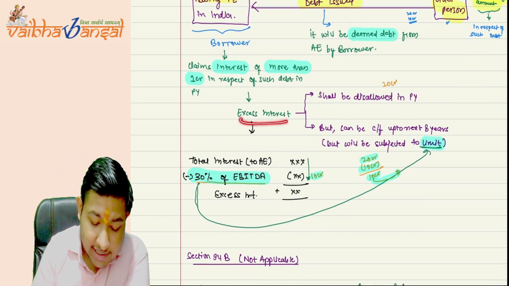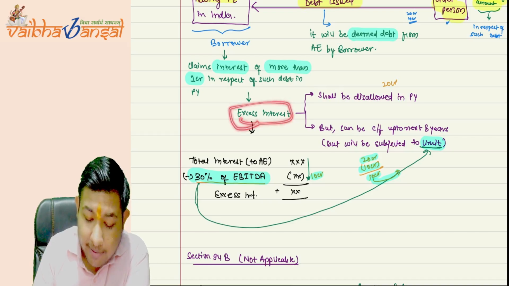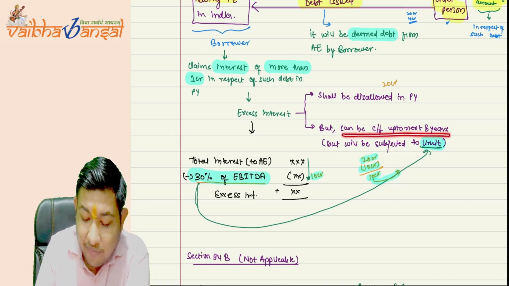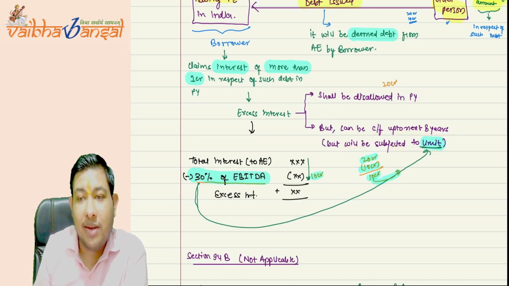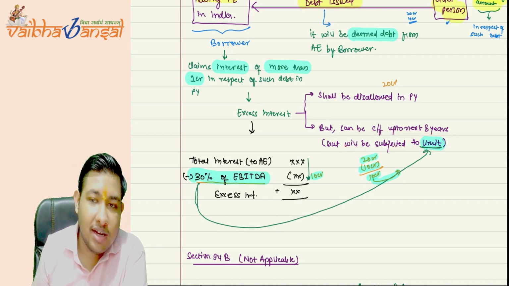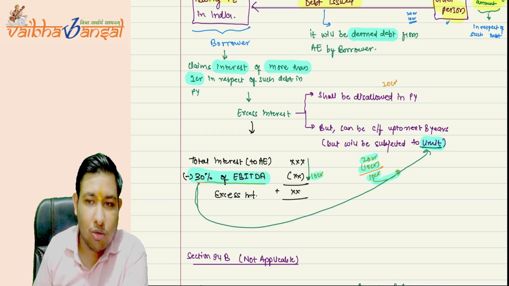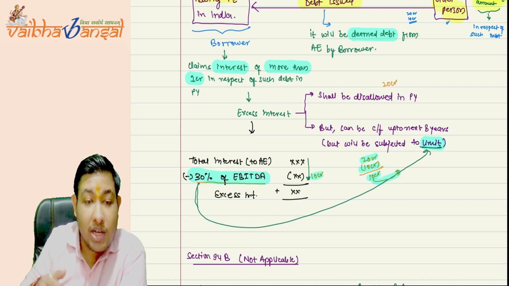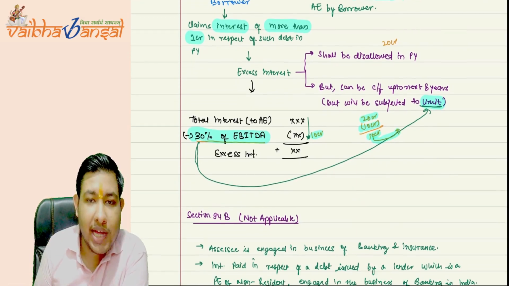The excess interest shall be disallowed in that previous year, but can be carried forward to the next year, subject to the limit. You will be allowed to carry forward all the excess interest.